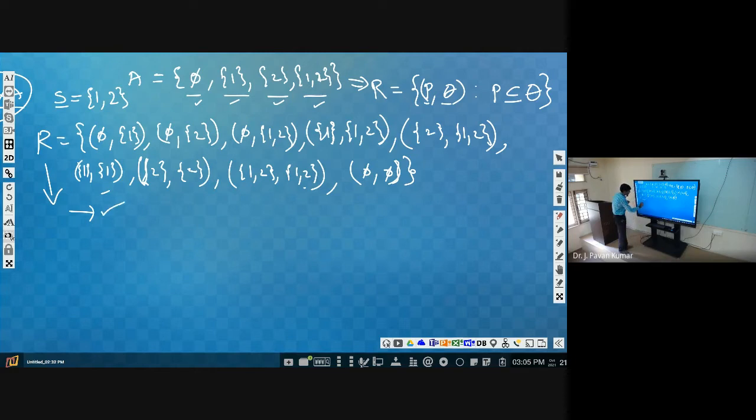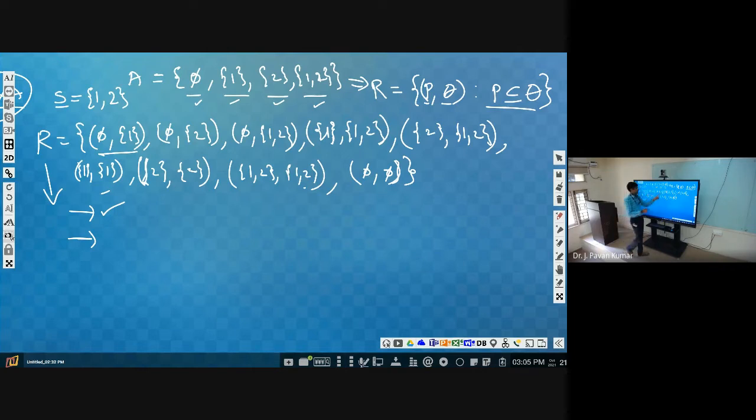Second property is antisymmetric. Whether it is an antisymmetric relation or not. How can we check? We have to look at the symmetric pairs. Phi comma {1} is there. Can we have {1} comma phi as part of the relation? No, sir. Why? Because the condition here is P is a subset or equal to Q. So phi comma {1} is there, {1} comma phi will not exist.